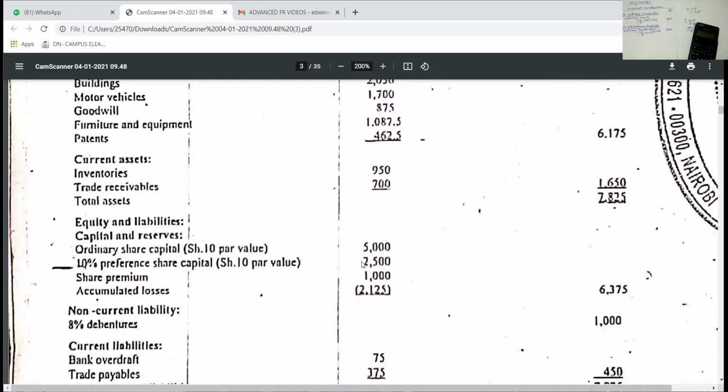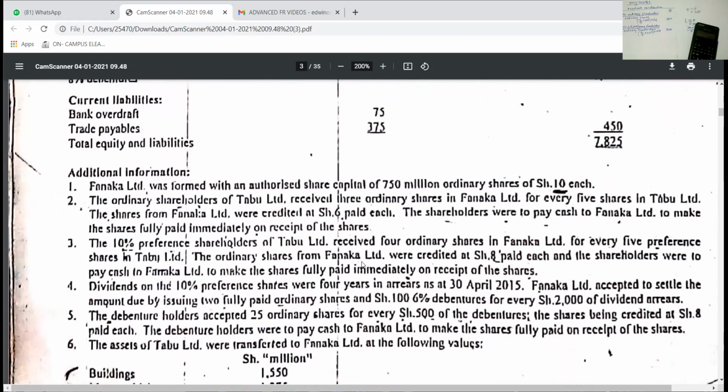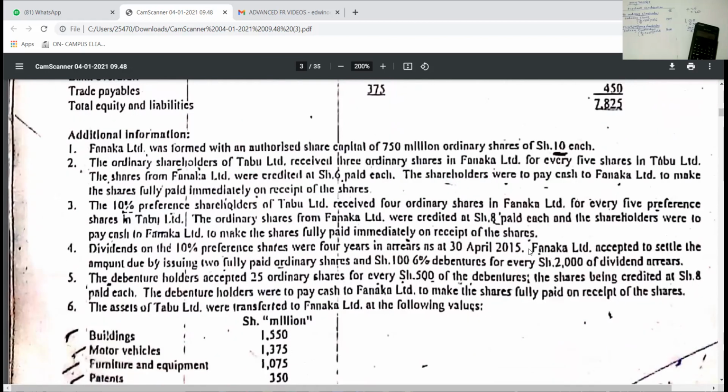So this 1,000 was settled in which way? Fanaka settled them in which manner? They continued saying in note 4, the second sentence, Fanaka Limited accepted to settle the amount due by issuing 2 fully paid ordinary shares and shillings 100, 6% debenture for every 2,000 of the dividends in arrears.